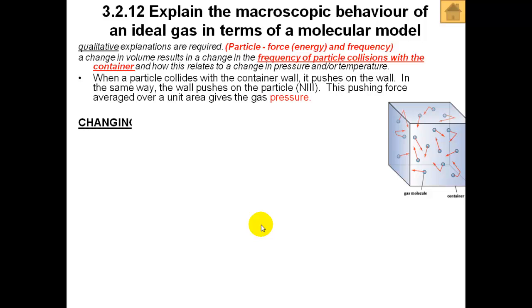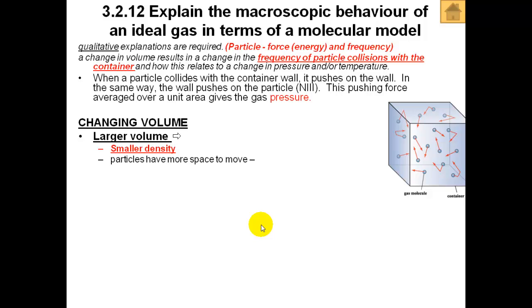So what happens if we change the volume? Let's say we have a larger volume. What will happen? Larger volume means a smaller density, which means the particles have more space to move. They collide less frequently with each other, and in particular with the walls of the container, and therefore the pressure will be lower.